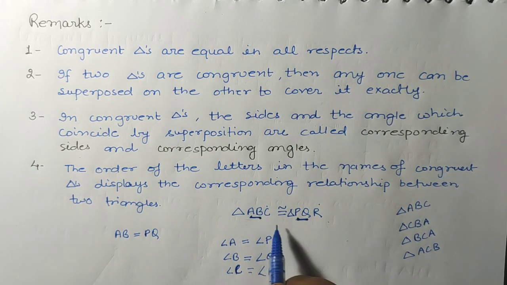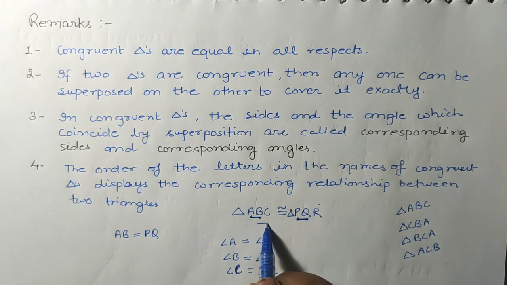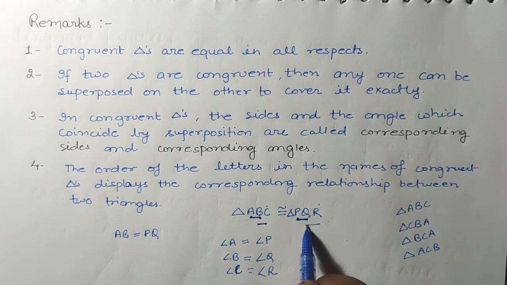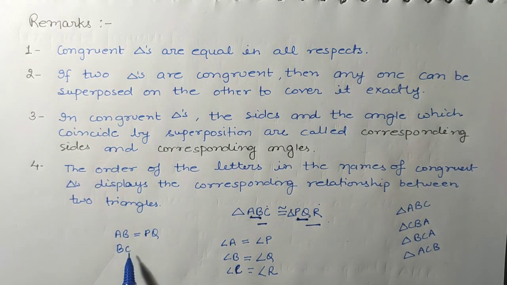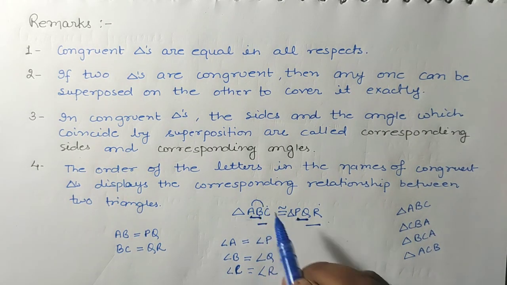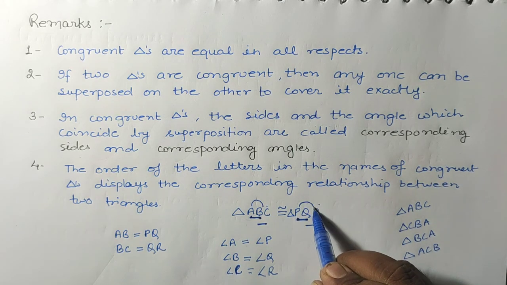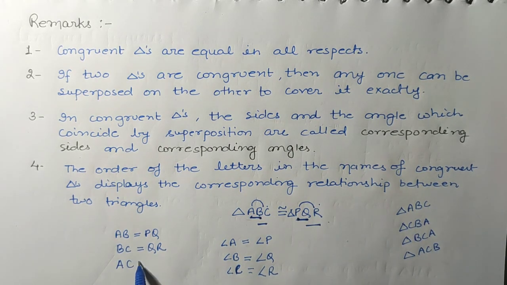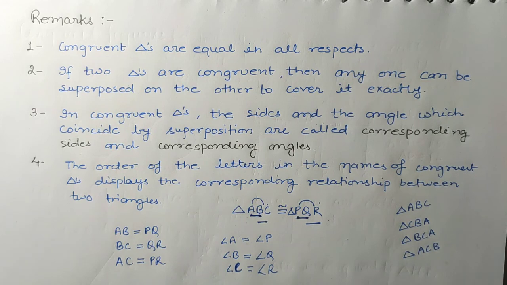Now take the second and third, that is BC, and here second and third is QR. Then side BC will be equal to QR. The first and third is AC, and here first and third is PR. Then side AC will be equal to PR. So in the congruency of triangles, the order of the letters is very important. It has meaning.